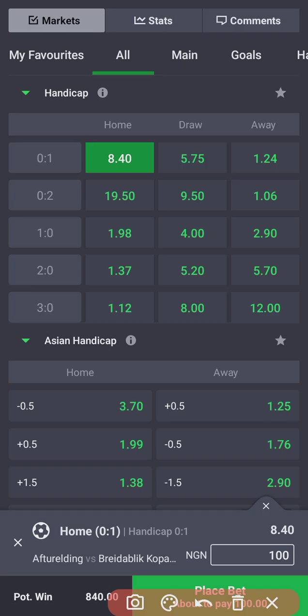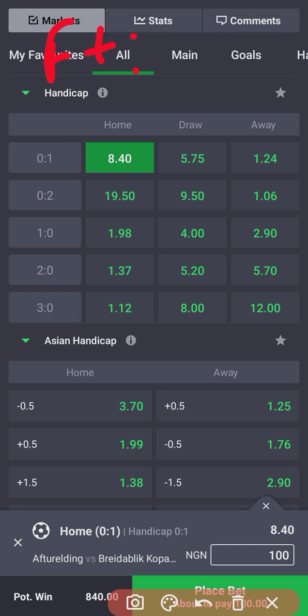So if at full time this game ends 1-1, my bet will be a loss, because if we add the handicap, the scoreline will become 2-1. Is that understood?